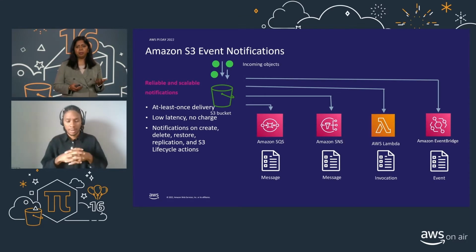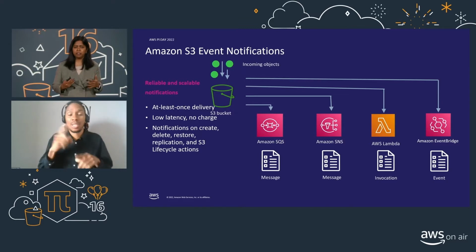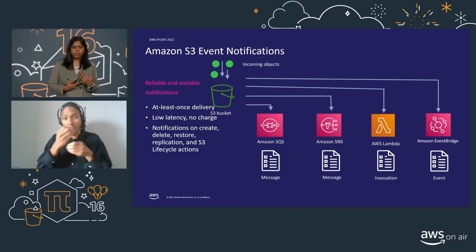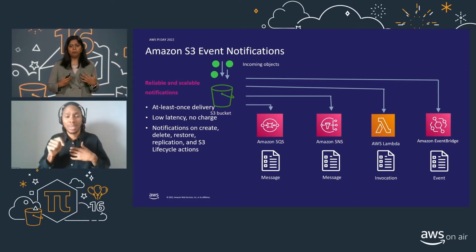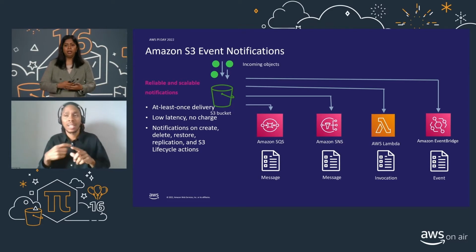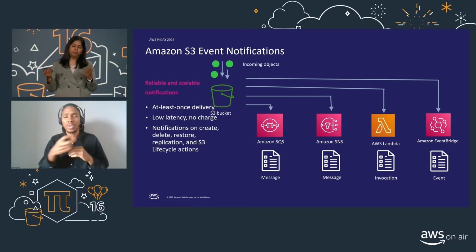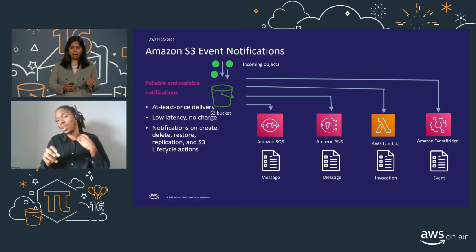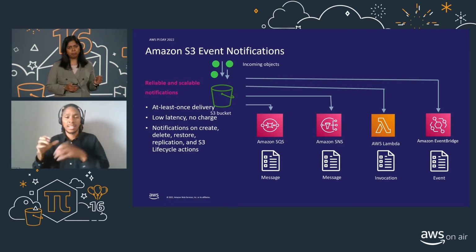And S3 can publish notifications for a variety of events such as object creation or deletion, restoration from S3 Glacier, throughout an object's replication journey in S3, and also the lifecycle transition within S3, with different access tiers of S3. Lastly, S3 events can be published to an SNS topic or an SQS queue. It can even trigger a Lambda function or send an event to Amazon EventBridge.